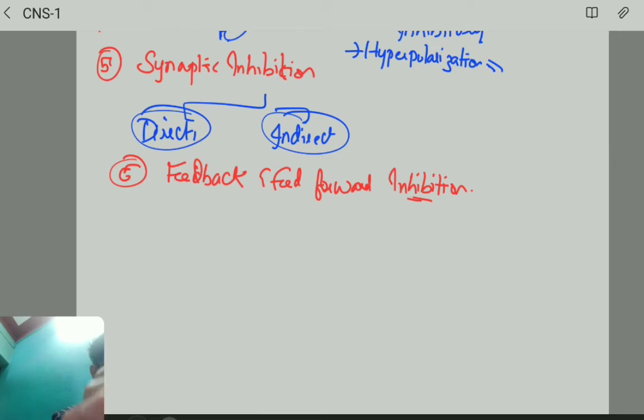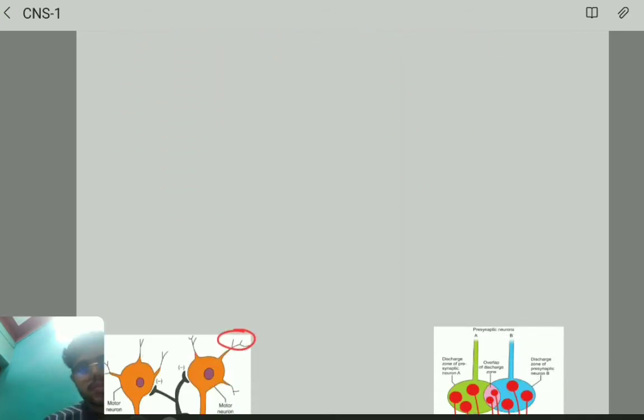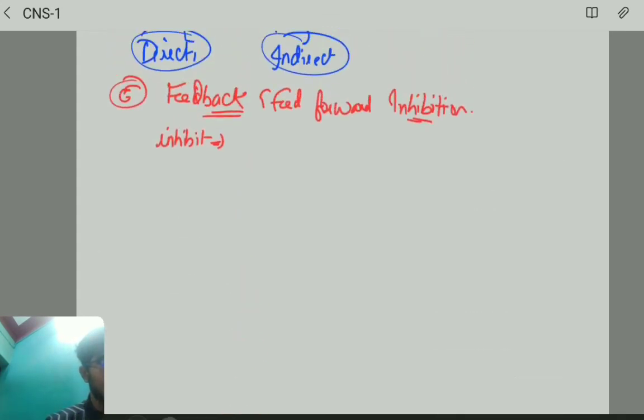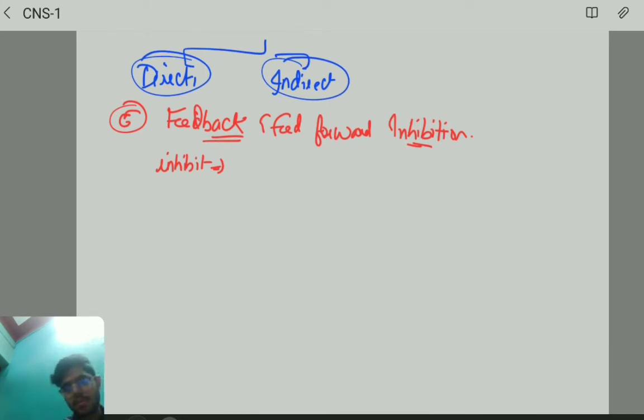In feedback inhibition, there is negative feedback inhibition where the collateral from the spinal motor neuron ends on the inhibitory neuron, called the Renshaw cell, which inhibits the discharge of the same motor neuron.